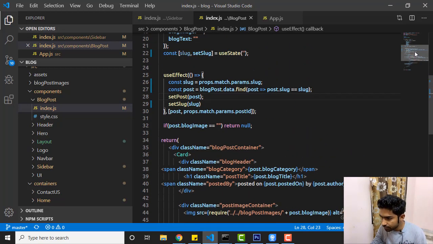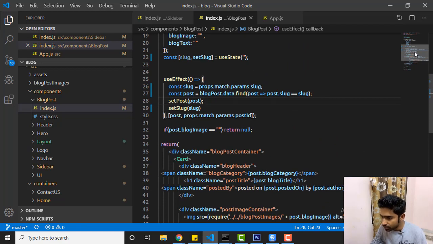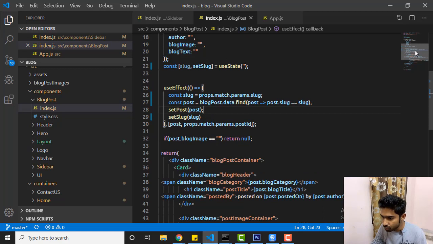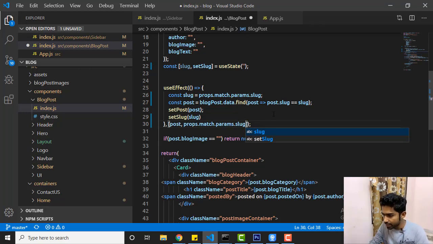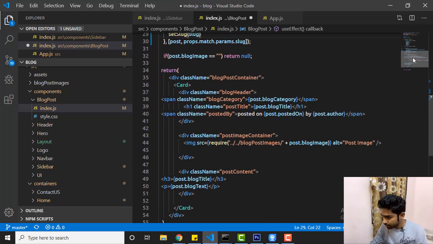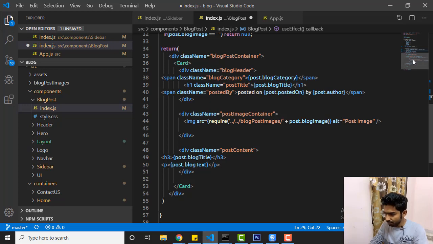And looks like everything is fine. So we are looking for a slug, we got the slug, we find the blog that is a post, then we set the post, we set the slug, and at the end we are looking for slug, not for post id. So whenever slug gets changed, that useEffect gets called. Okay, let's check.